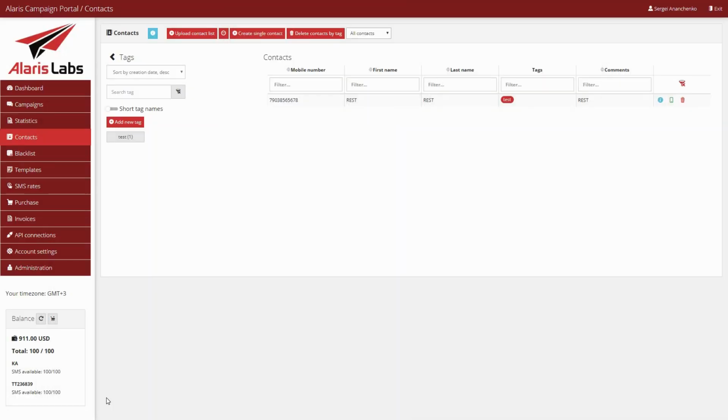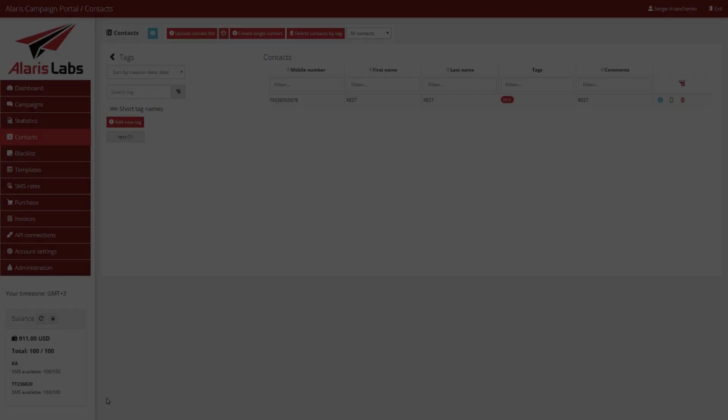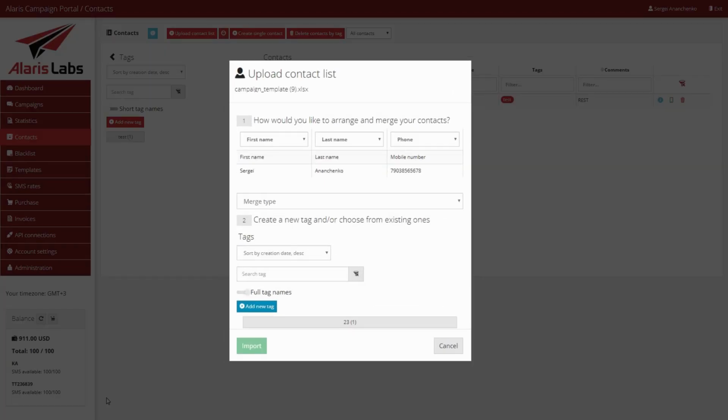Now, when importing a file with telephone numbers to Alaris Campaign Portal, the system checks the first row with the header. If it contains names that coincide with system columns, the columns will be assigned automatically. This will simplify import configuration.